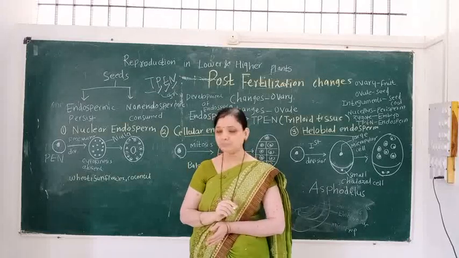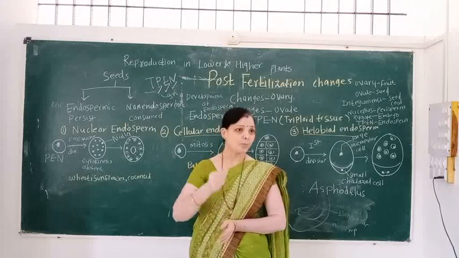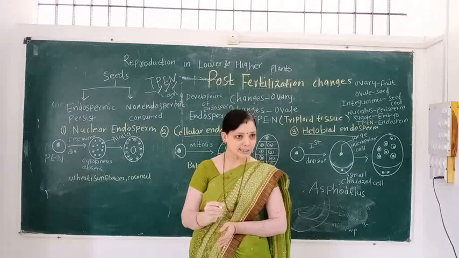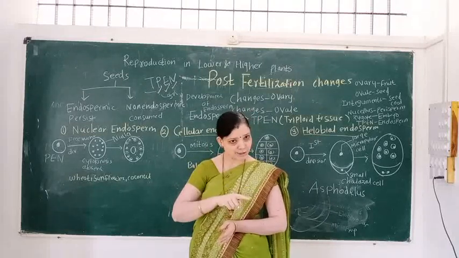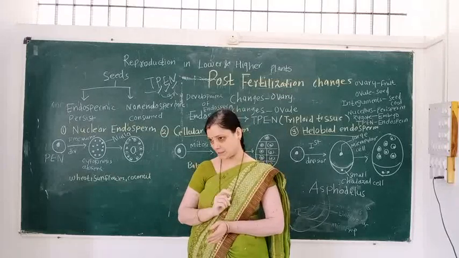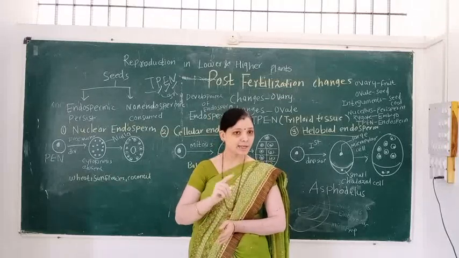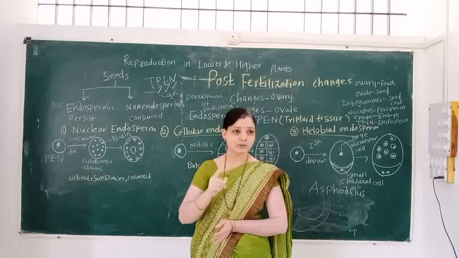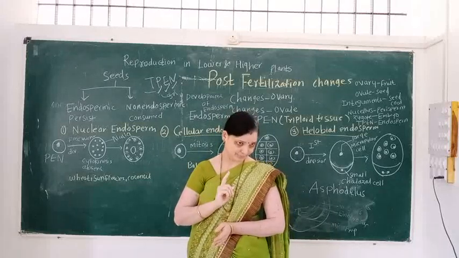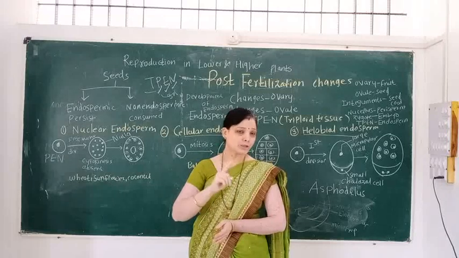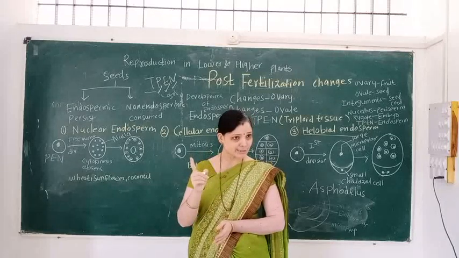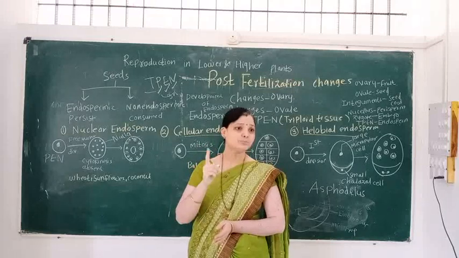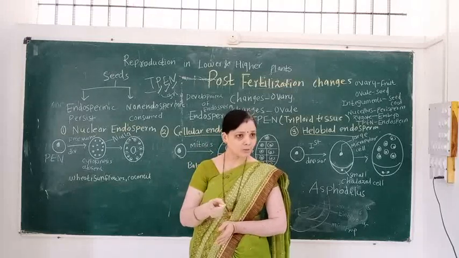Simple. First, the PEN. PEN is the result of the triple fusion, and triple fusion is the last step of double fertilization. Double fertilization is the characteristic of the angiospermic plant body. Post fertilization changes mean changes that take place inside the ovary, ovule, embryo, and endosperm.